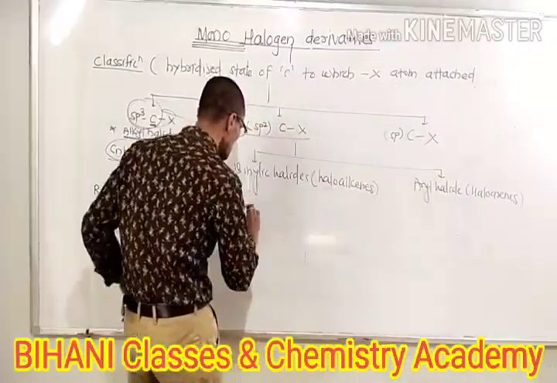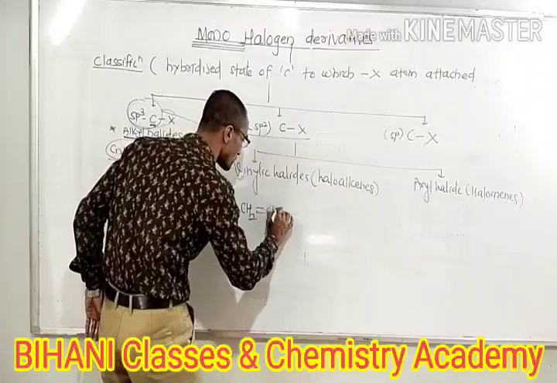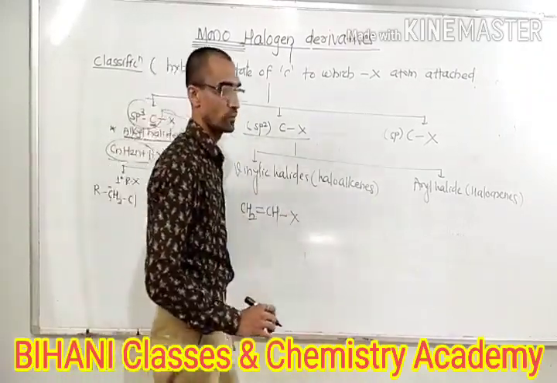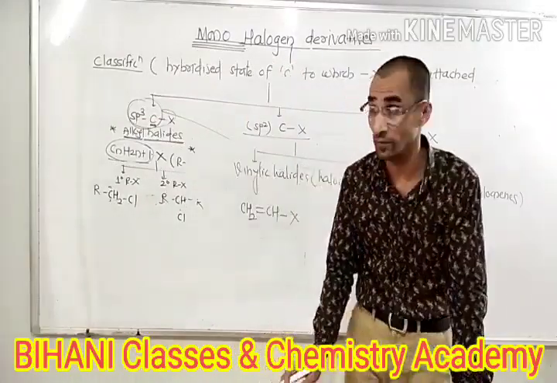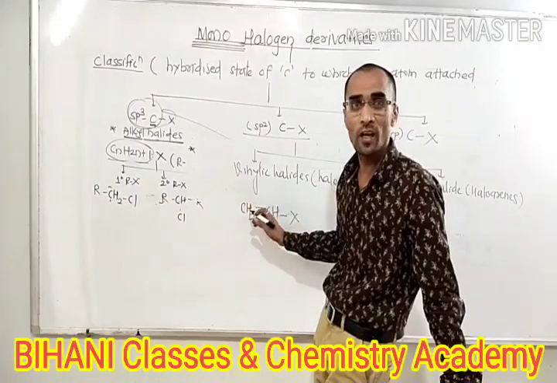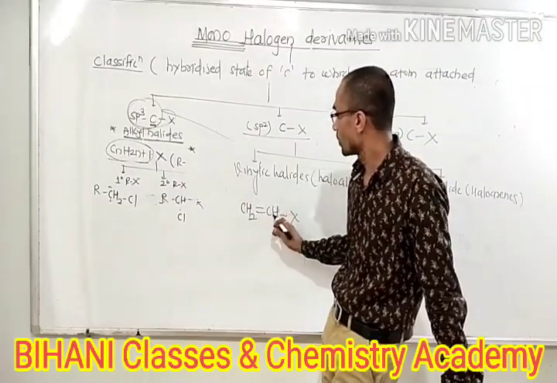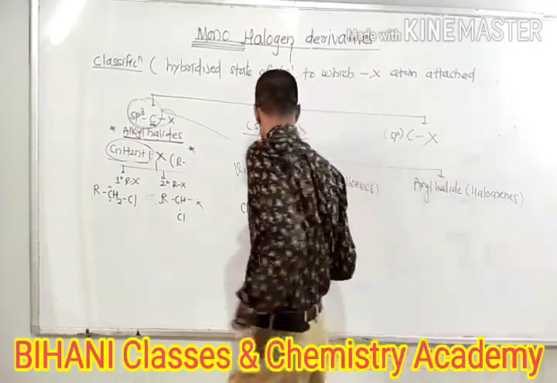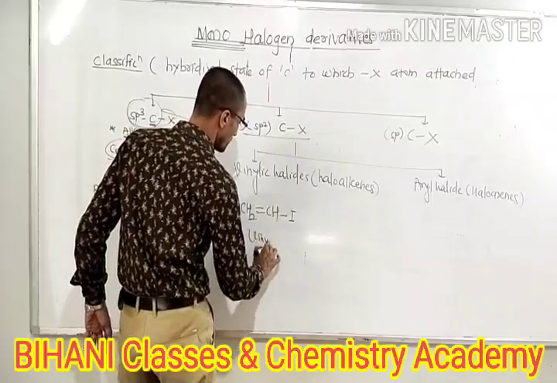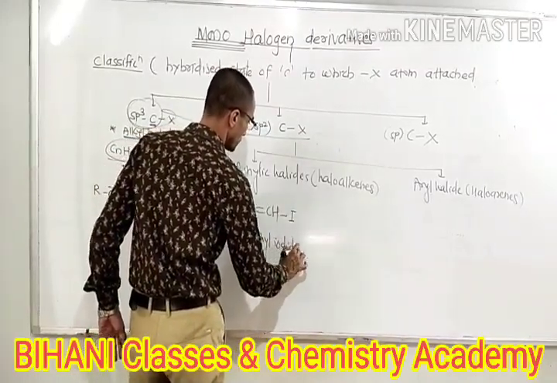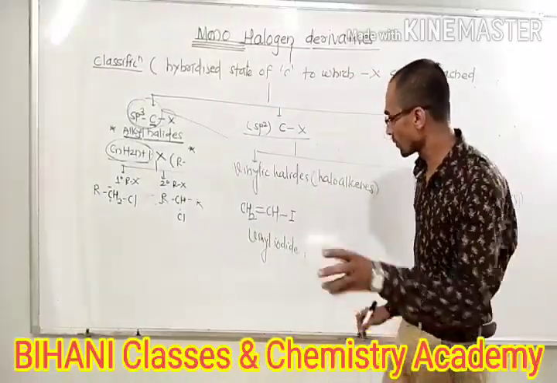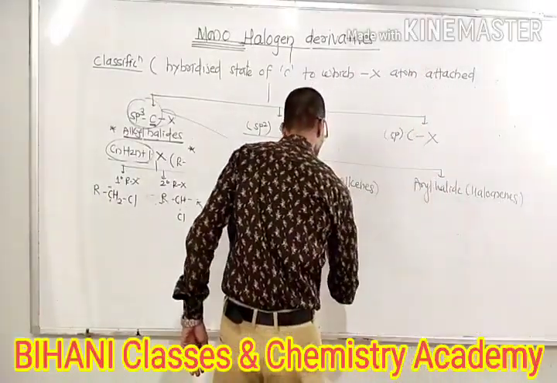Now we have to study the vinylic. Here CH2 double bond CH2, one hydrogen atom we have to replace by a halogen. Now this becomes a vinylic halide, meaning the halogen atom is directly linked with an sp2 carbon. This one is from the aliphatic hydrocarbons, sp2 carbon. Correct? So suppose we have taken iodine, the name of this compound becomes vinyl iodide, because it is related to the vinyl family. Suppose you have to write like this, an aromatic ring.